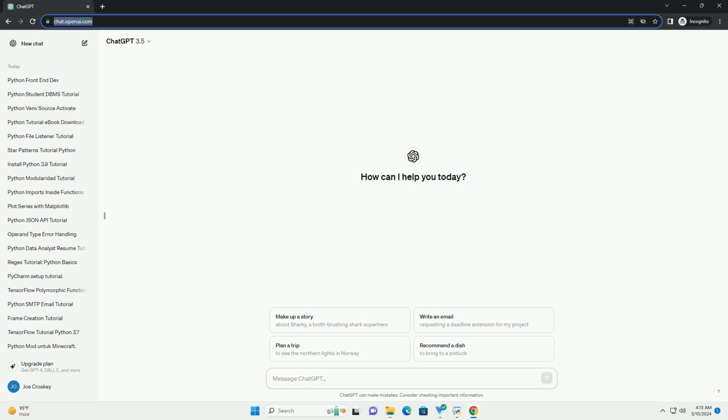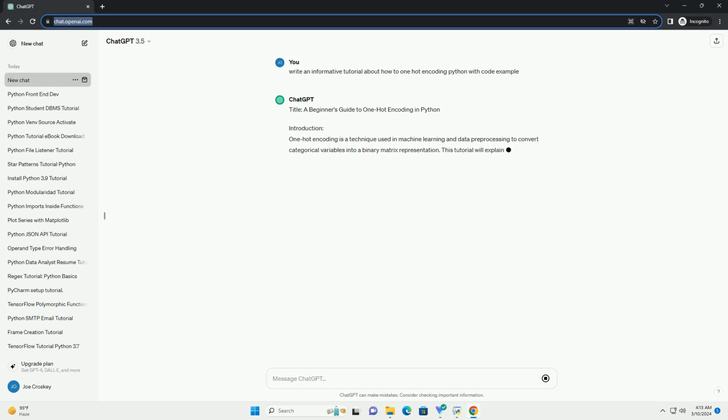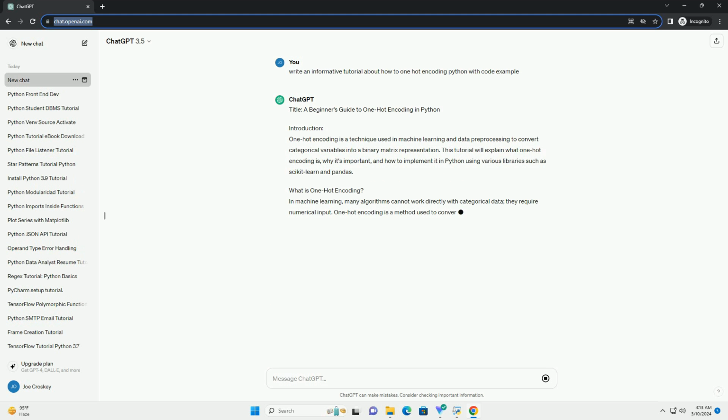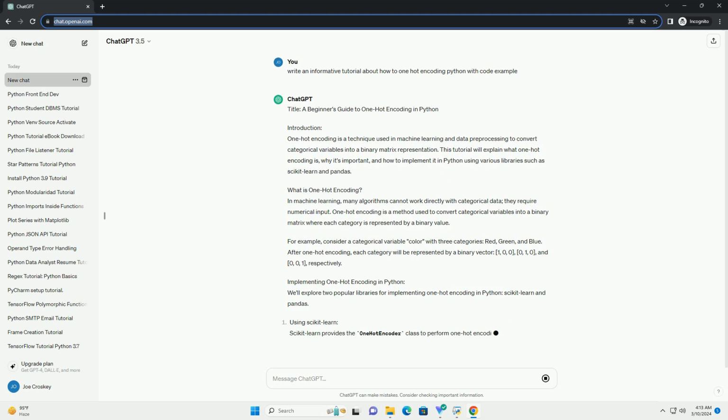Title: A Beginner's Guide to One-Hot Encoding in Python. Introduction. One-hot encoding is a technique used in machine learning and data pre-processing to convert categorical variables into a binary matrix representation. This tutorial will explain what one-hot encoding is, why it's important, and how to implement it in Python using various libraries such as scikit-learn and pandas.